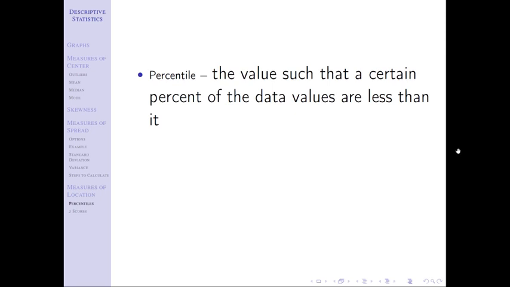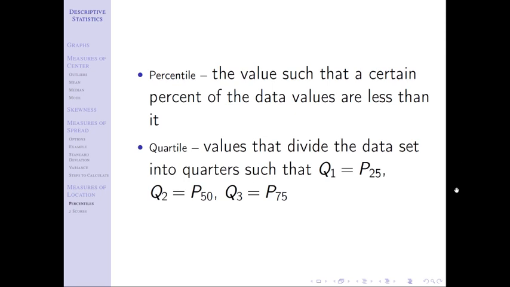We have a similar idea with quartiles. Quartiles are the values that divide the set into quarters. So if I were to take 4 quarters, I need 3 dividing points. Make sure you catch that: if we have 4 quarters, because quartile means 4, there are only 3 quartiles because there are 3 values that cut my data set into 4 pieces.